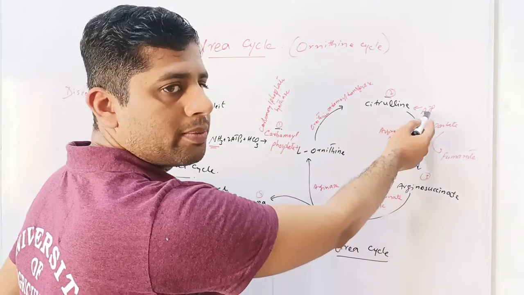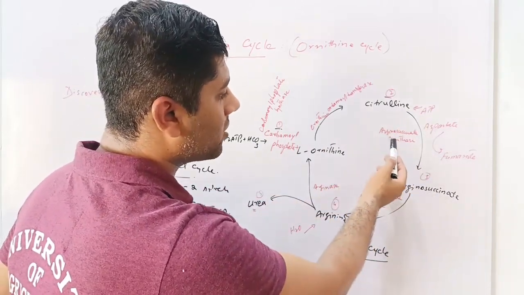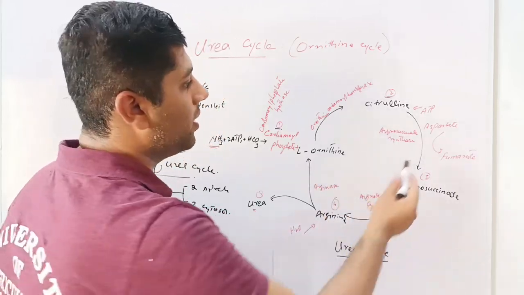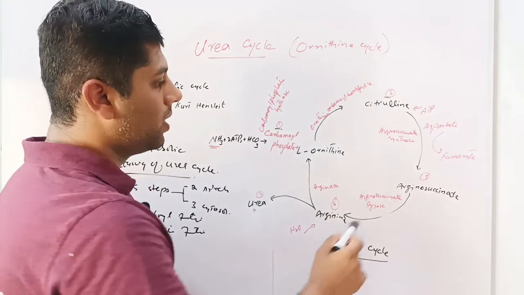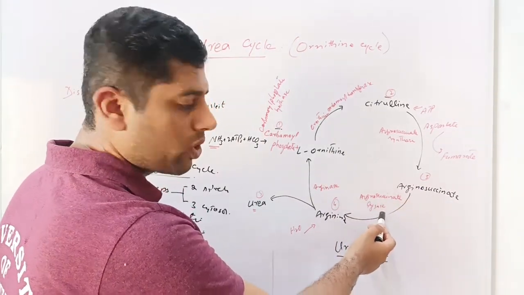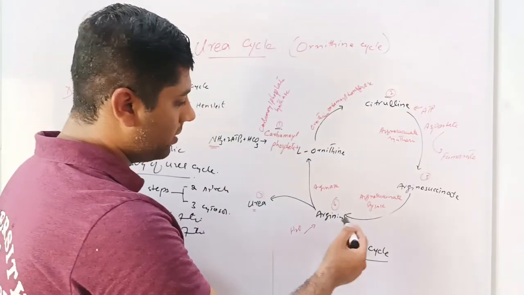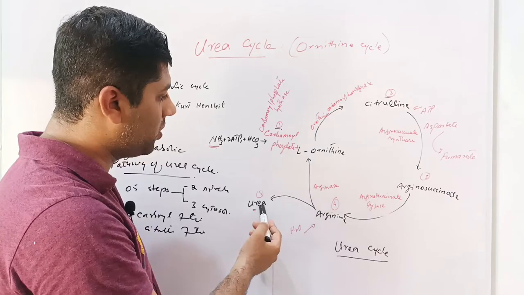Then citrulline absorbs an ATP and is converted into arginosuccinate in the presence of the enzyme arginosuccinate synthase. The amino acid aspartate is converted into fumarate in this reaction as well. Then this arginosuccinate, in the presence of arginosuccinate lyase enzyme, is broken down into arginine. Then the arginine combines with water in the presence of arginase enzyme and